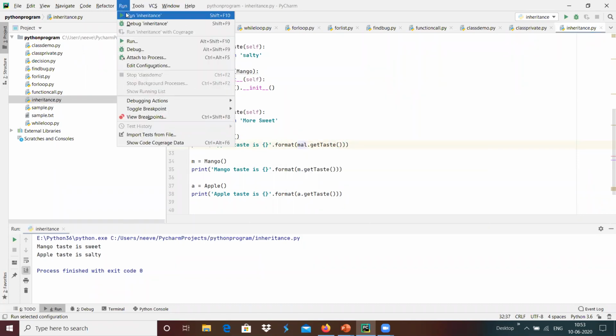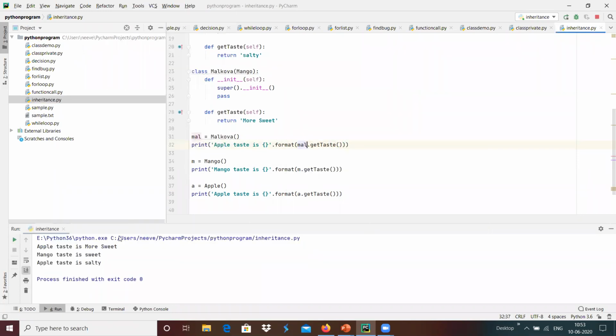Whenever we run this, we got something like Malgova taste is more sweet, and it has been updated in the Malgova.